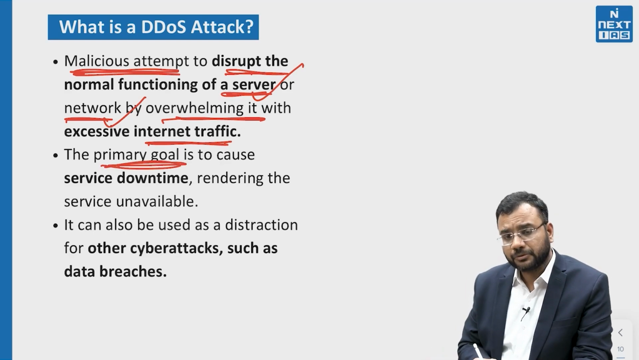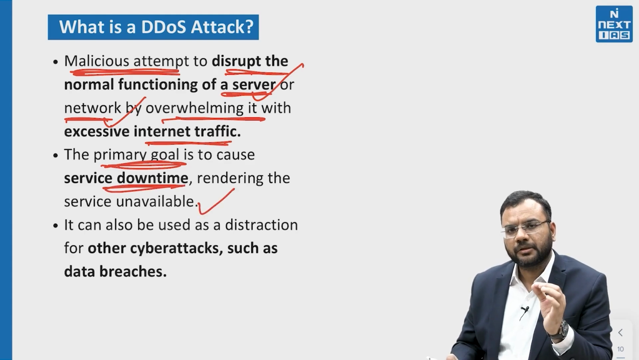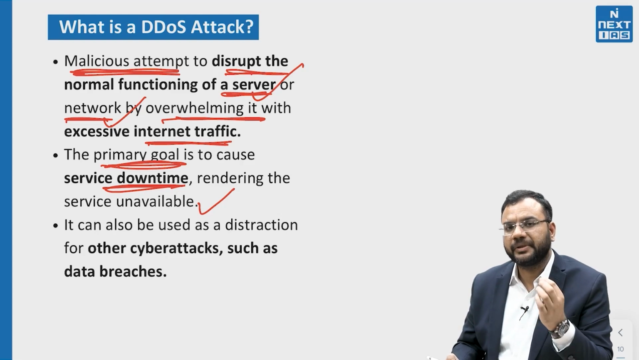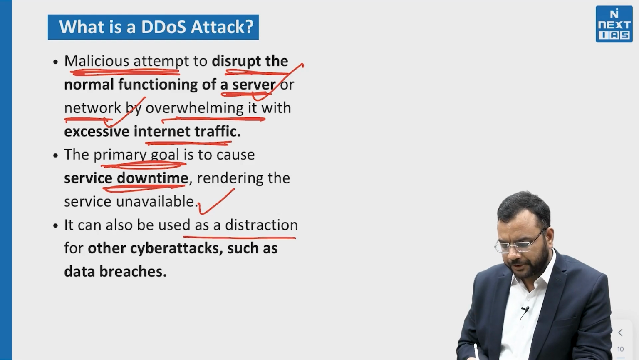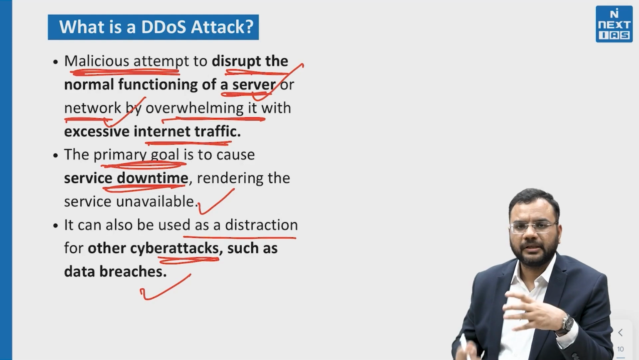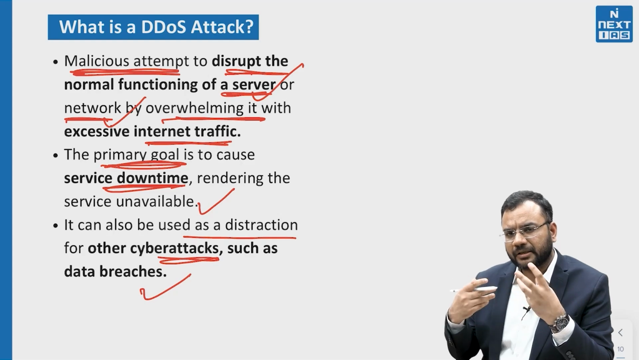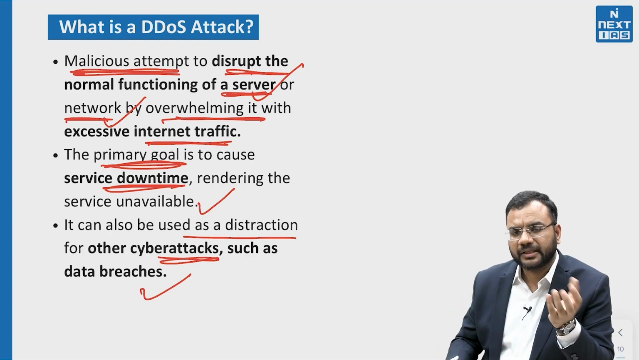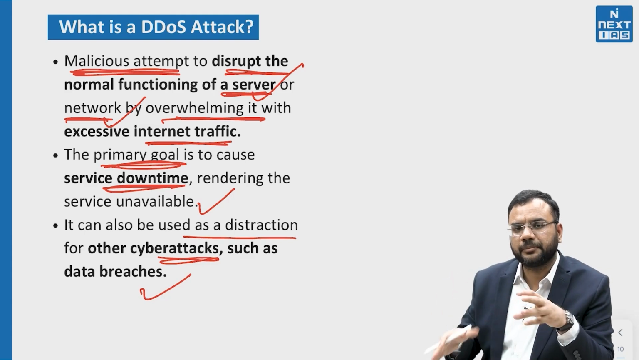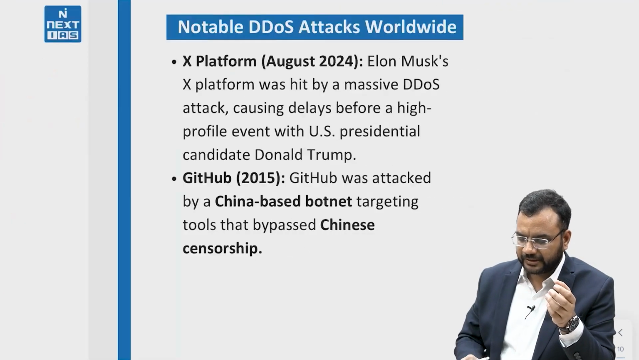The primary goal is to cause service downtime, rendering the service unavailable. The main goal of this DDoS is to make sure that the service which is being provided is stopped. It can also be used as a distraction for other cyber attacks such as data breaches. So, for example, if a cyber thief is trying to do some other type of attack, they can distract through DDoS. The complete focus of the institution or organization will be on handling this DDoS, and in lieu of that, they can do data breaches.